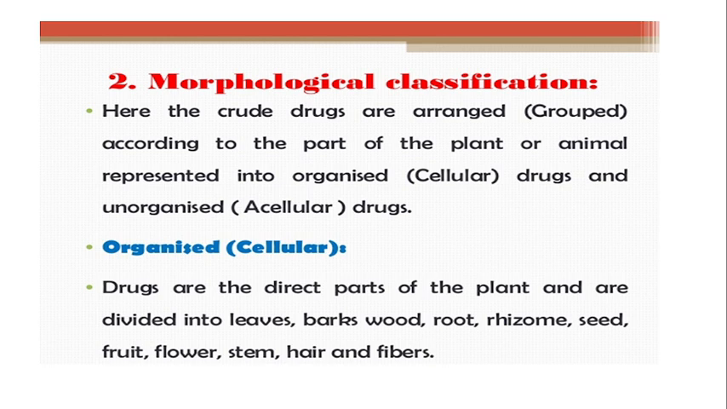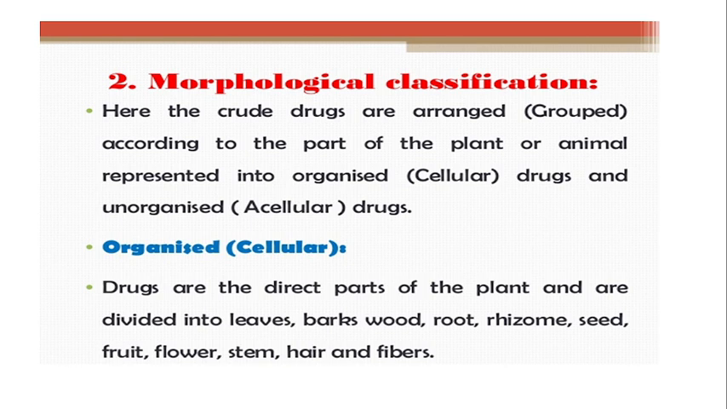Topic is classification of crude drug. In that, the second classification is morphological classification. Here crude drugs are arranged or grouped according to the part of plant or animal represented, that is, organized drug and unorganized drug. Morphology means the external characteristic of the drug. So according to which part of plant or animal is used as a drug, according to their morphological characteristics,